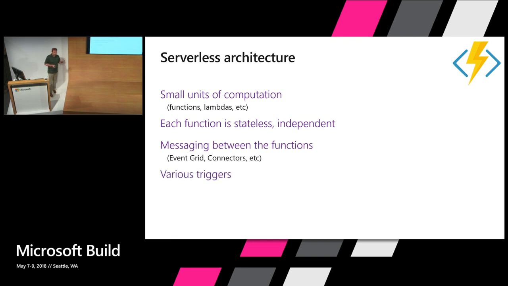Now, for functions, we talk about triggers. And so you have various triggers which can kick off the execution of the function. For example, one trigger is the HTTP trigger, and then you can build applications which are triggered by an HTTP request, for example, a get, a put, a post, a delete, etc. Now, there are also other triggers. We'll see that in the demo.